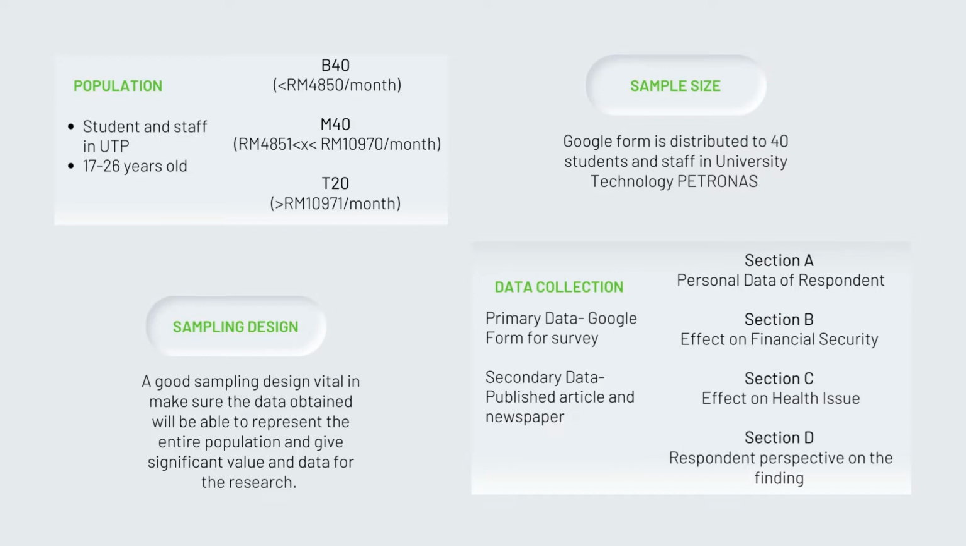For the sample size, it is used to make inference and is chosen from the number of observations and data obtained from a population to include in a statistical interpretation. The Google form is distributed to 40 students and staff in UTP in Malaysia as the targeted respondents. For sampling design, a good sampling design is vital in making sure the data obtained will be able to represent the entire population and give significant value and data for the research.